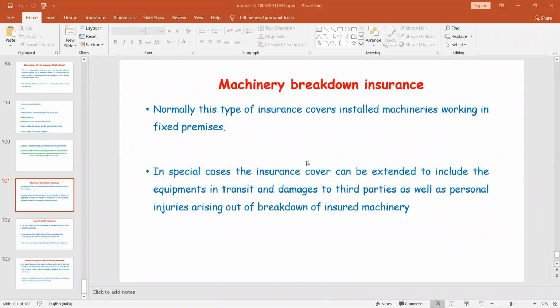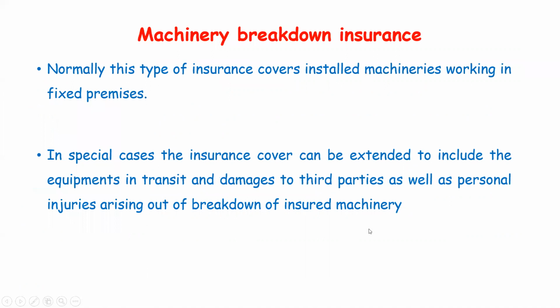We will start with machinery breakdown insurance. Normally, this type of insurance is covered in fixed premises. When you go to any industrial area, the machineries will be worth crores or lakhs of rupees. So you just need to ensure the installed machineries at the fixed premises.